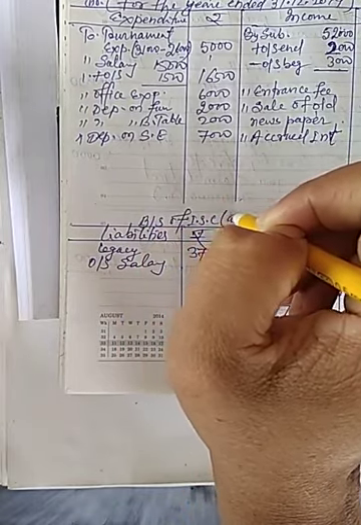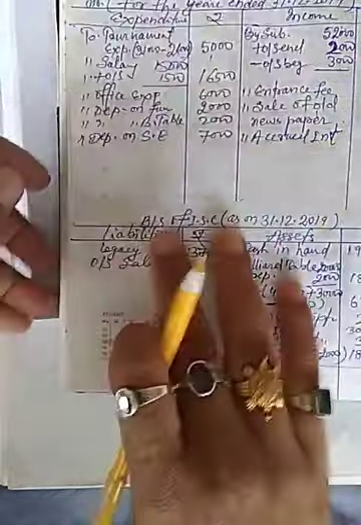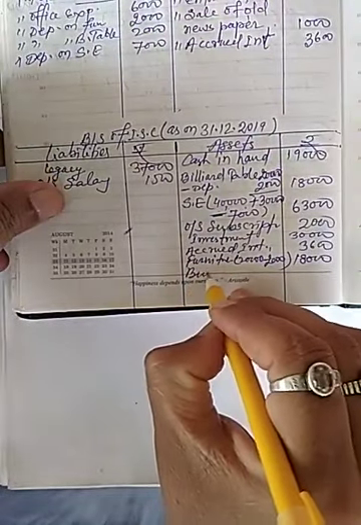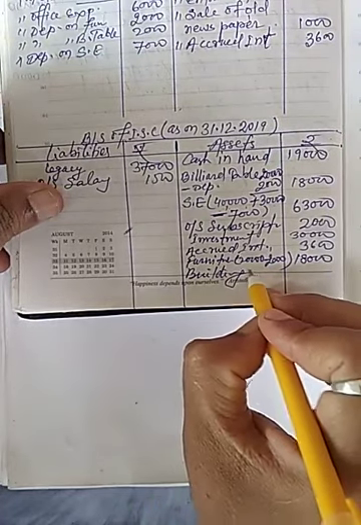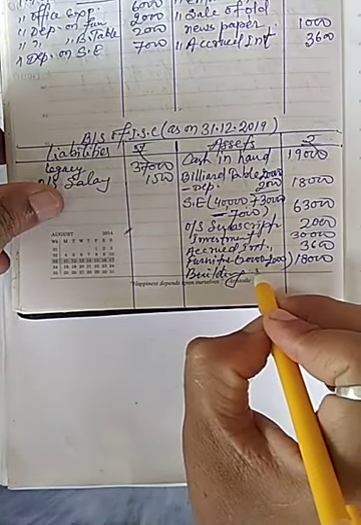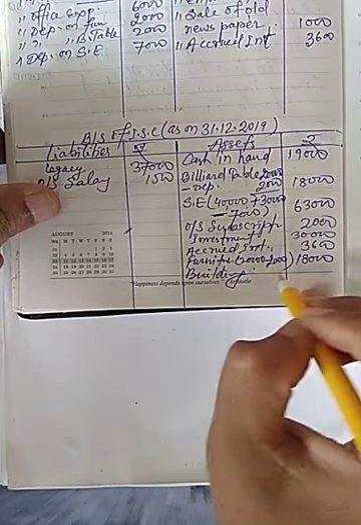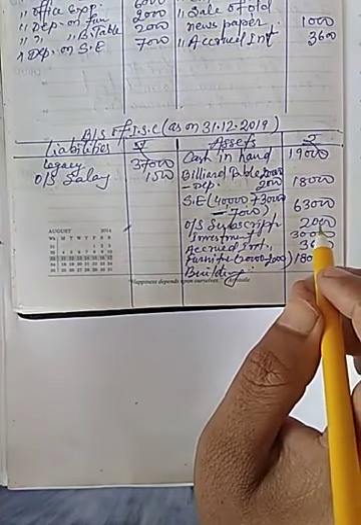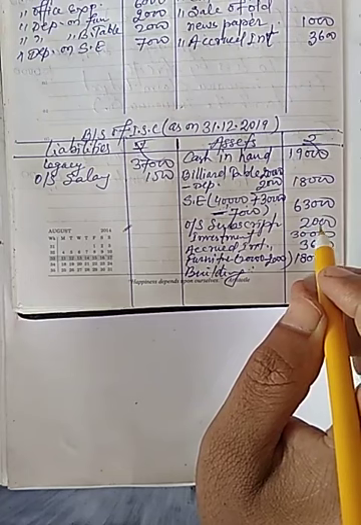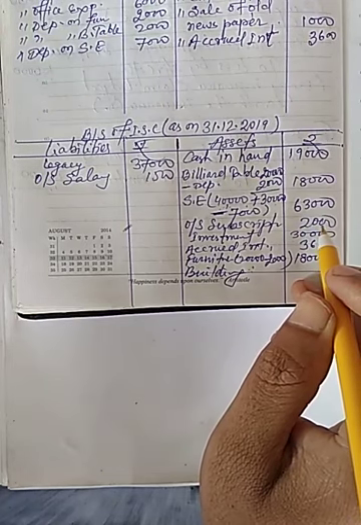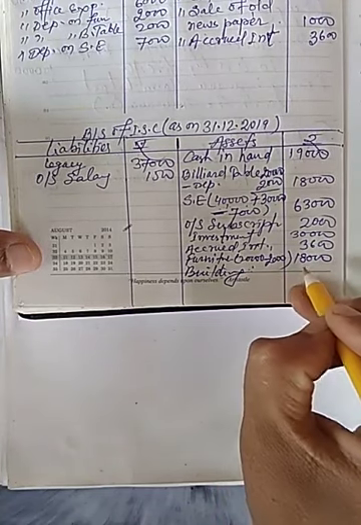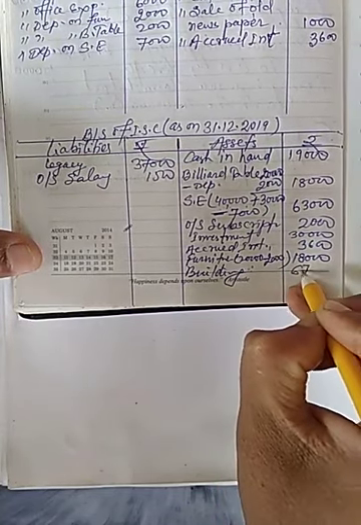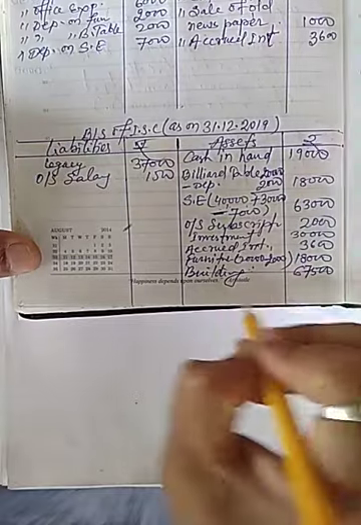Next point is building, amount of building is given 75,000, and depreciation charge on building will be 7,500, so remaining balance will be 67,500.